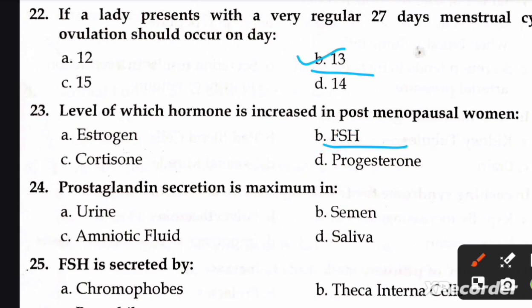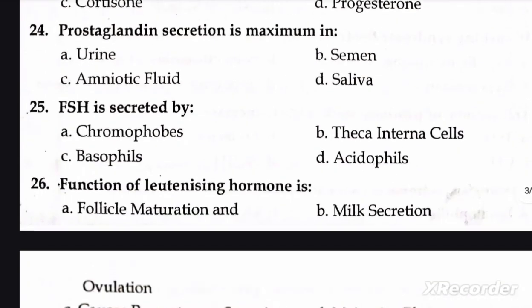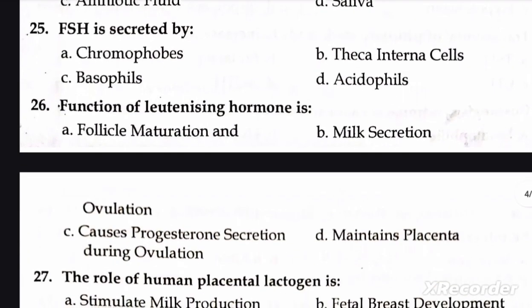Next question is, prostaglandin secretion is maximum in A. urine, B. semen, C. amniotic fluid, and D. saliva. Right option is B. semen. Next question is, FSH is secreted by A. chromophore, B. theca interna cells, C. basophil, and D. acidophil. Right option is C. basophil.